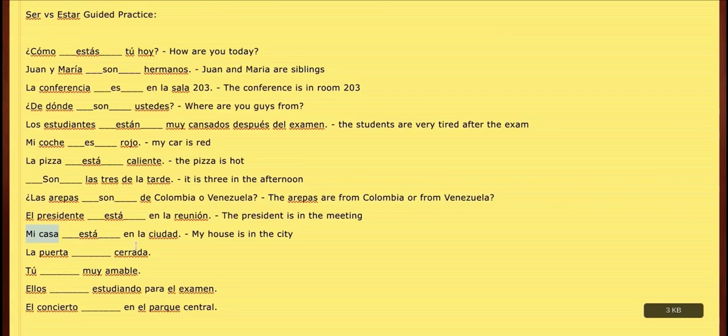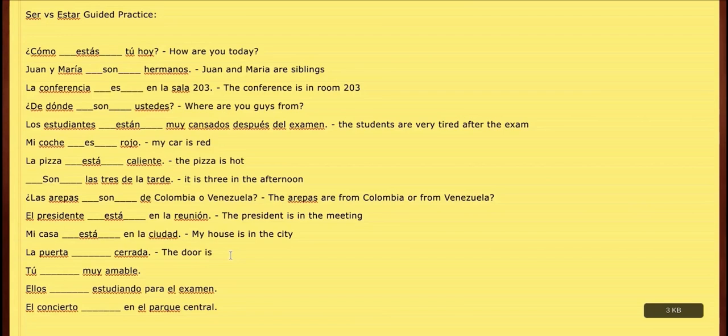Next one, la puerta, blank, cerrada. It's going to be the door. It's interesting. Originally, it was porta, which it also is in Portuguese. I speak Portuguese as well, so it's porta in Portuguese. And that was kind of the original word for it, but then over time, Spanish just had some weird evolutions in the way that they said certain words, in which O's got thrown to UEs, some E's got thrown to IEs, stuff like that. But you can think a puerta is like a port of something, right? It's the entryway to something. Because of that, that's kind of where the word comes from. So if you need a way to remember the word door in Spanish, just think of that. La puerta